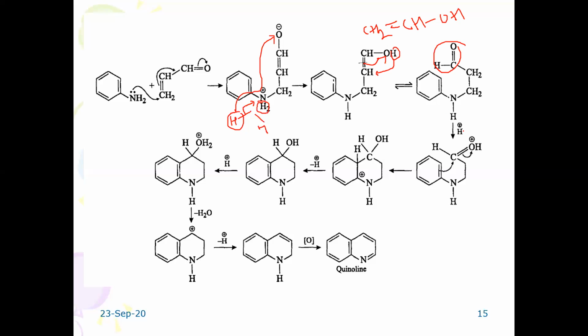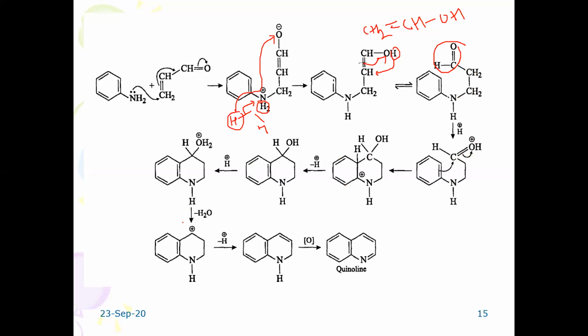Then protonation preferably takes place at this part, NH with CH2, CH2, and this oxygen atom gets protonated. It is a protonated aldehydic part. This is followed by internal transfer of these pi bonding electrons and ring cyclization takes place, with loss of aromaticity here again.